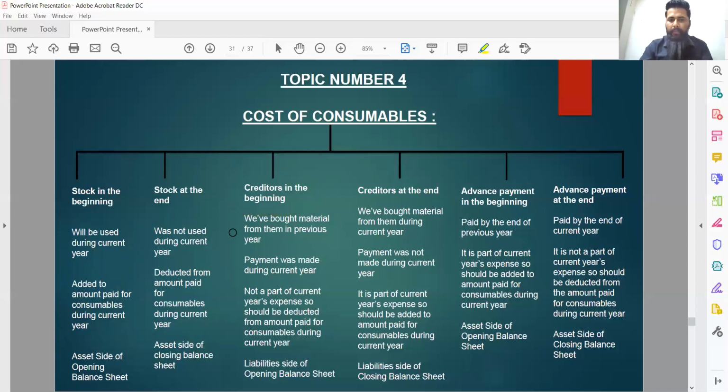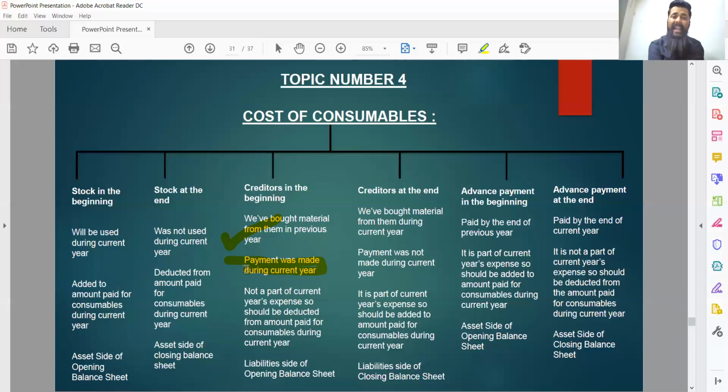So we have bought material from them in previous year, but payment was not made in previous year. Then when was the payment made? It is assumed that payment was made during current year. See, the medicines were purchased or the consumables were purchased during previous year.